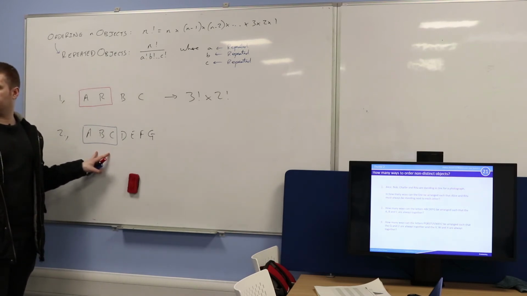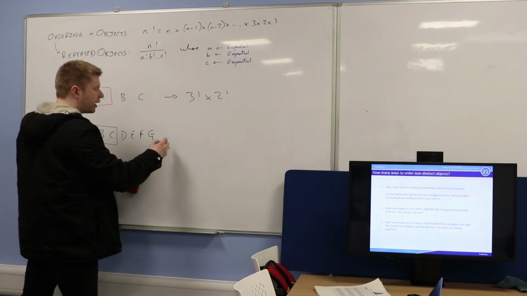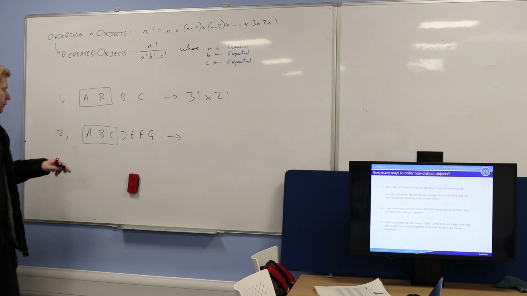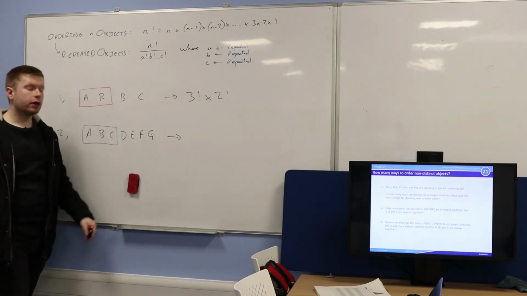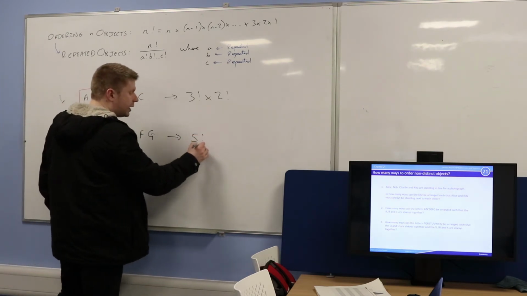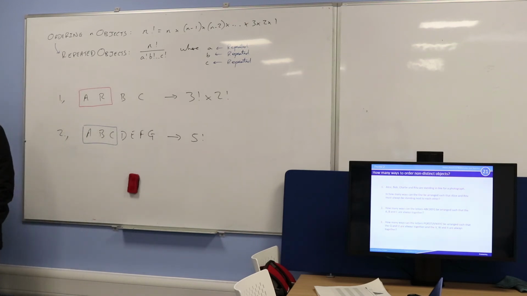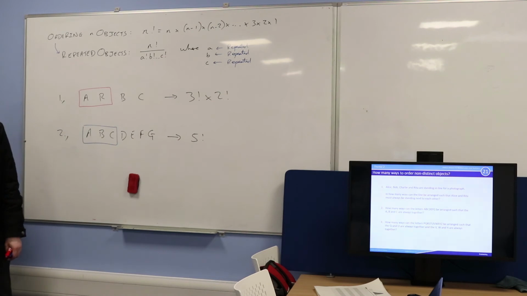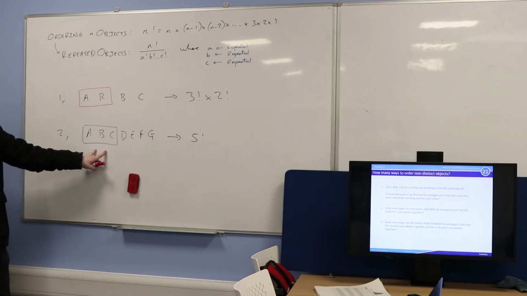Is that okay? So how many objects have I now got that I need to arrange? 5. Good. 1, 2, 3, 4, 5. So I've got 5 factorial different ways of arranging these 5 objects. However, for every one of these 5 factorial ways, are you happy that there's 3 factorial ways of arranging this sub-arrangement?